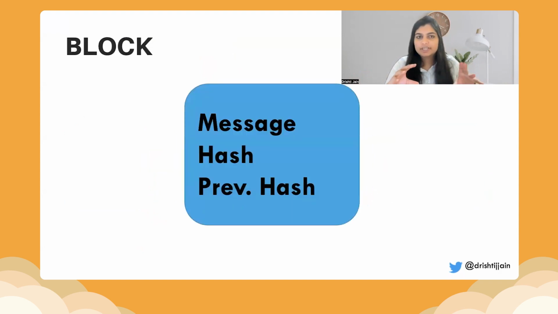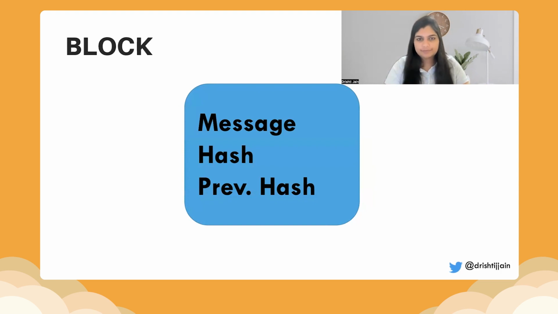That was the whole blockchain. Each block in a blockchain has a message, a hash, and a previous hash. These are the most important things that have to be there in a blockchain for sure. The message is dependent upon the application that you're doing. Do you have financial transaction data? What kind of transactions are you storing in your digital distributed ledger?